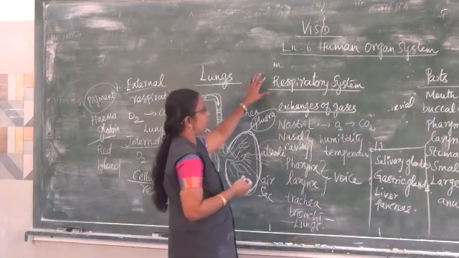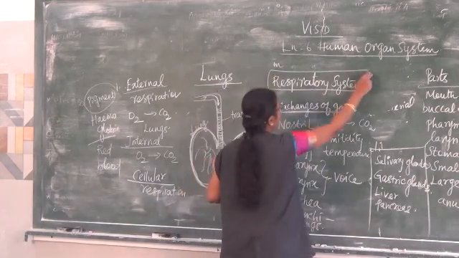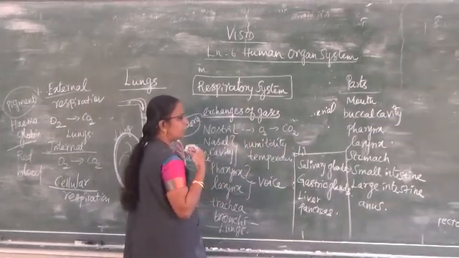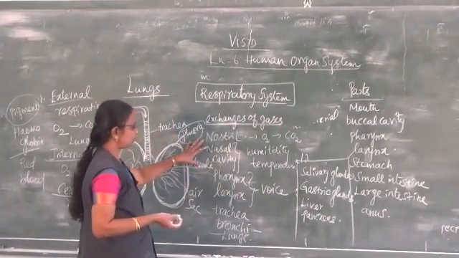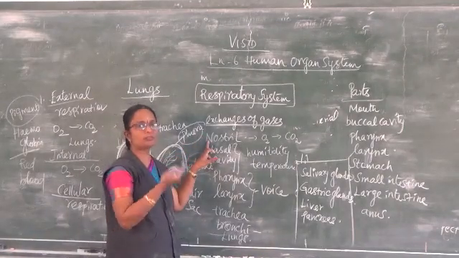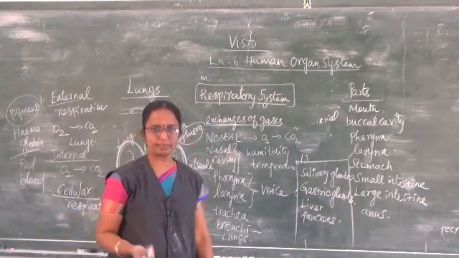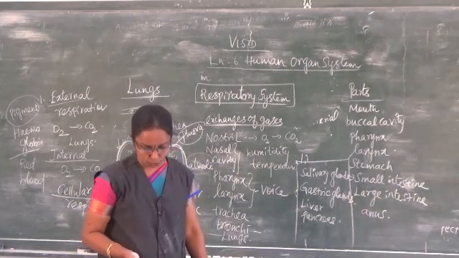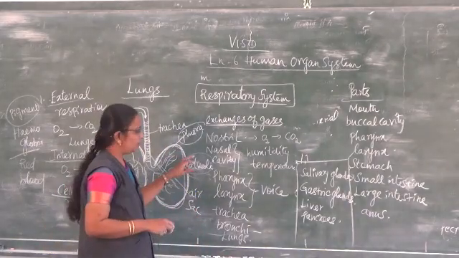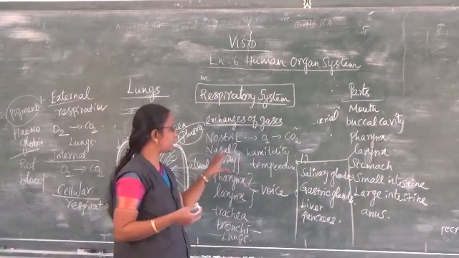So this is about the respiratory system. When we talk about the respiratory system, it is nothing but the exchange of gases. We take in oxygen and give out carbon dioxide. What are the parts which help? The nostrils. With the help of the nose, we breathe in oxygen. What does the nasal cavity do? It will maintain the temperature, and the temperature and humidity of the air are adjusted in these cavities.